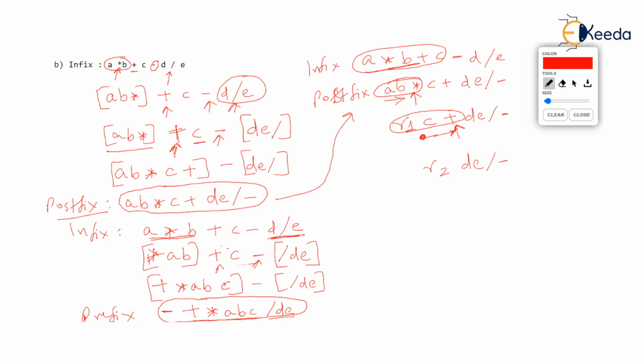Now, when you keep scanning the expression from where you left off, you have already evaluated R2. You get DE slash, and the slash operator will now be applied on D and E. So D upon E will be done.